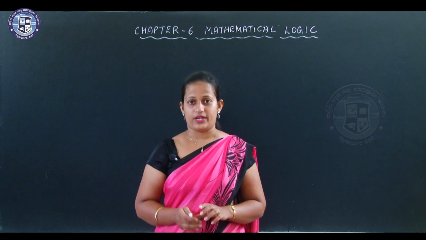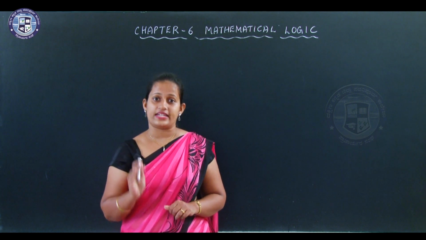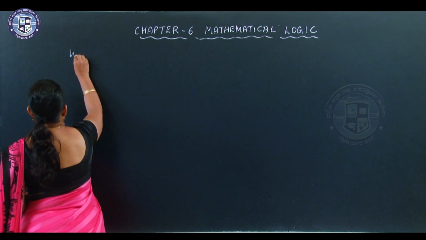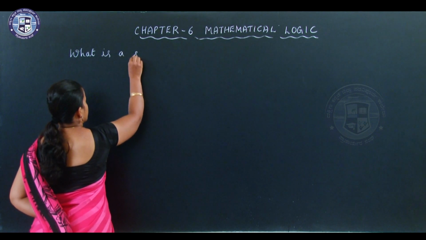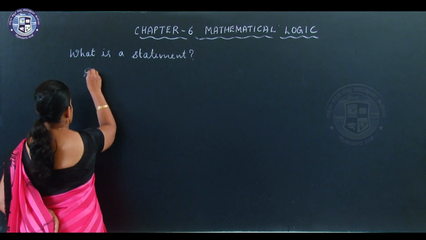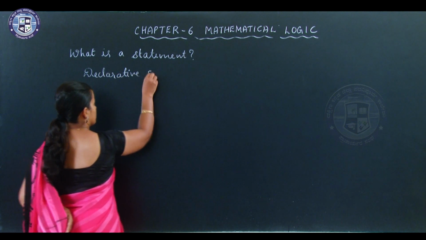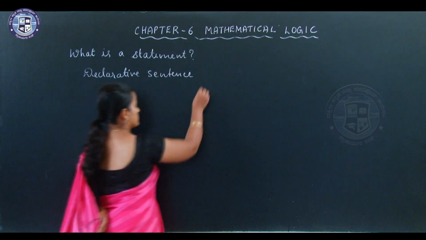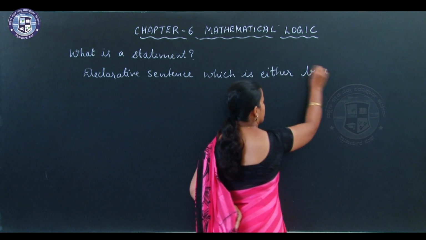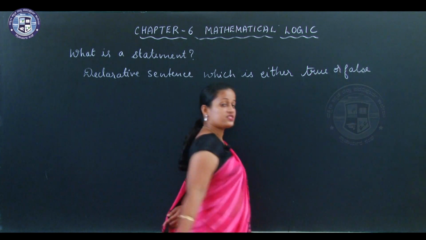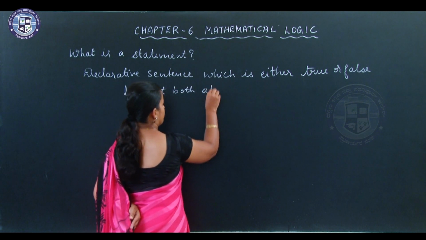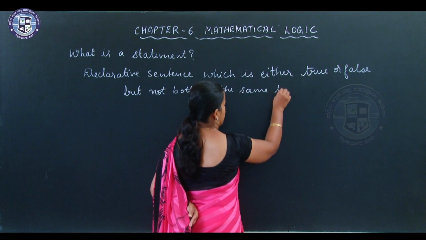A statement is a declarative sentence which is either true or false but not both at the same time.